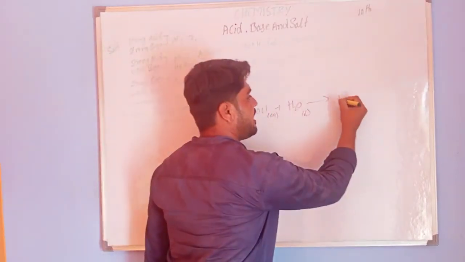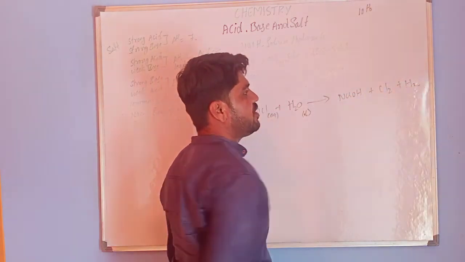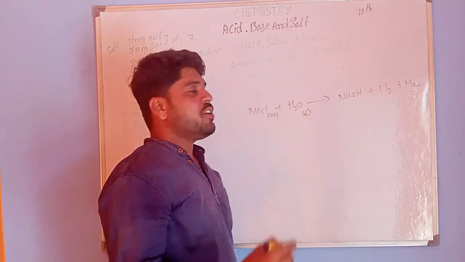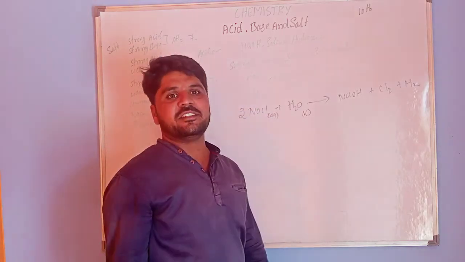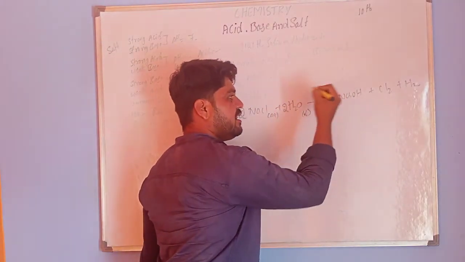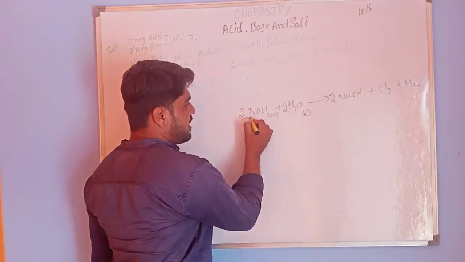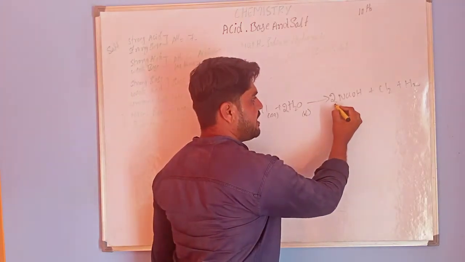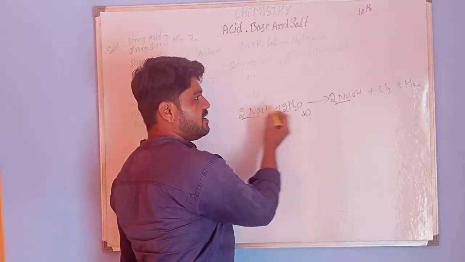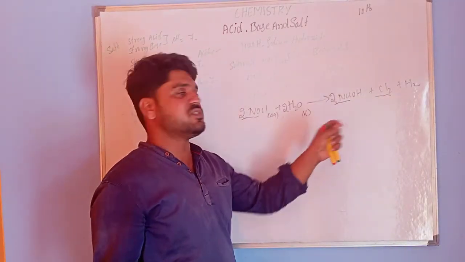So it produces NaOH, chlorine gas and hydrogen gas. For balancing, I am taking 2 as a coefficient for NaCl, here also 2, and 2 here too. Let us check whether it is balanced. Here 2 Na, in the product side also 2 Na, balanced. And 2 Cl on the reactant side, and Cl2 on the product side. Now the chlorine atoms are balanced.